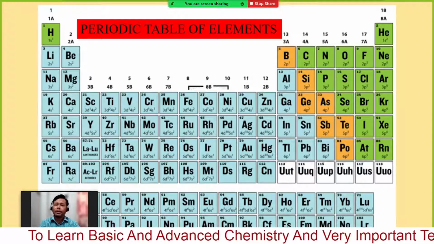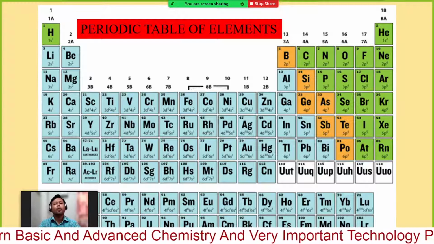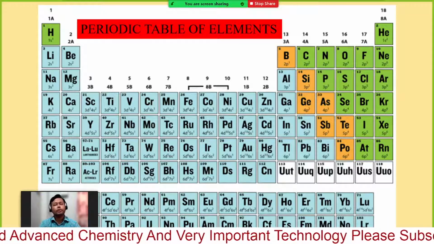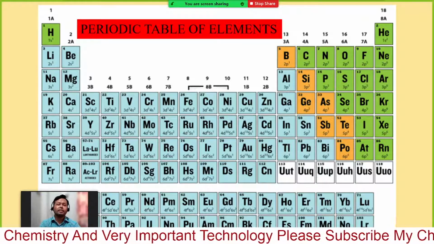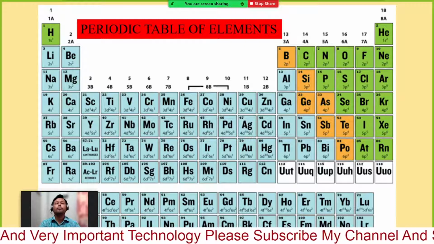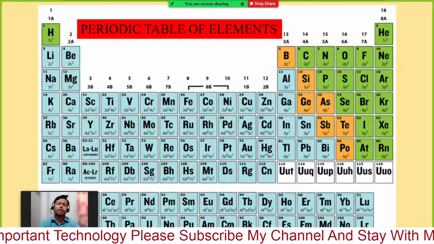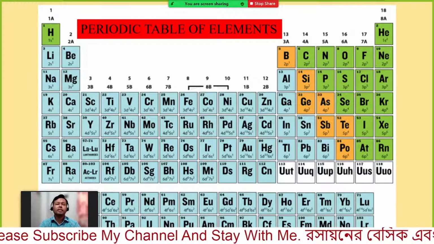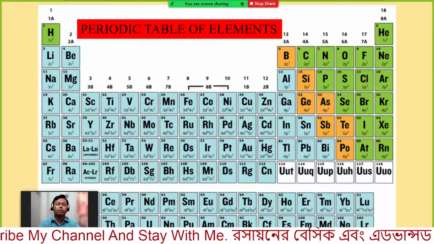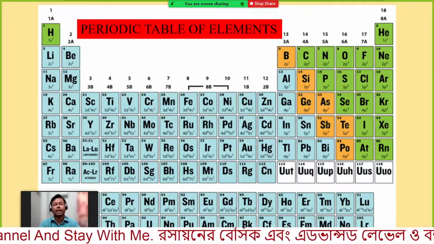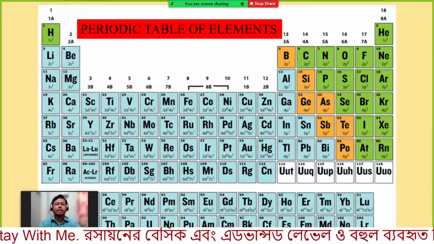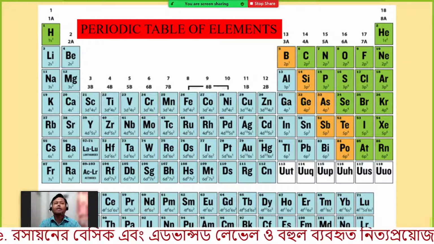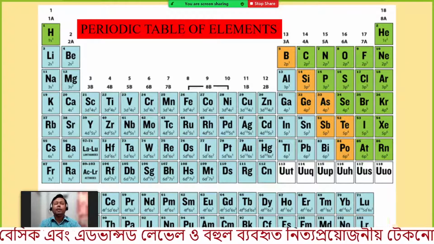So simply we can say the periodic table is the arrangement of elements according to their properties and atomic number.